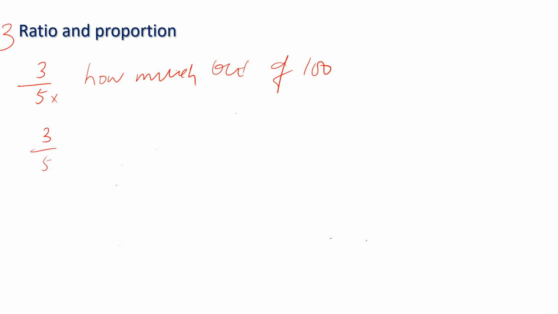So 3 upon 5 will be multiplied by 20, both numerator and denominator, and you write 60 upon 100. Naturally that will be turned into 60%. This way we can convert ratio into percentage, and the requirement comes every now and then.